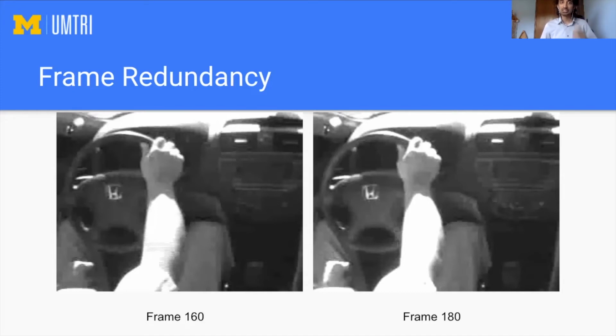For example, Deviate deals a lot with analyzing and identifying driver behavior behind the wheel. So a lot of their videos contain stretches in which the driver isn't really doing much and the environment is basically stationary. Here is one example of 2 frames from a video from the data set in which the environment is basically stationary between these 2 frames and between the 20 frames that came in between.